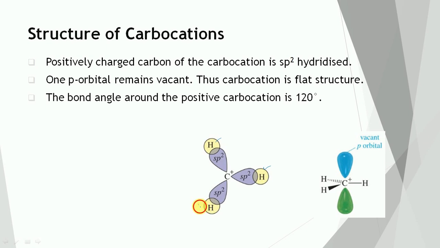In case of methyl carbocation, it is hydrogen. Thus, the structure of carbocation is flat. The bond angles around the positive carbon correspond to 120 degrees. All the bond angles are nearly equal.